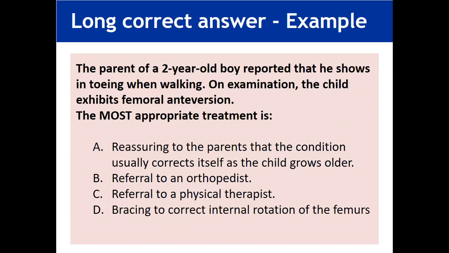For example, here is a question: the parent of a 2-year-old boy reported that he shows in-toeing when he is walking. Normally, when we are walking, our big toe is directed outward, at an angle of almost 7 degrees.